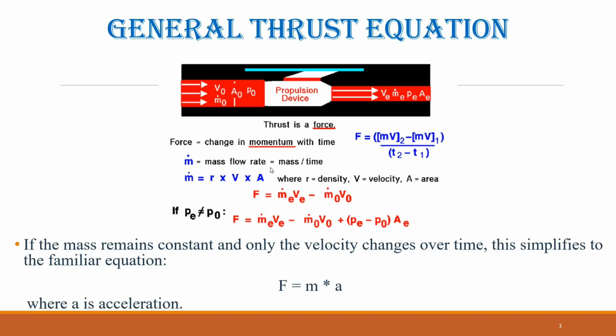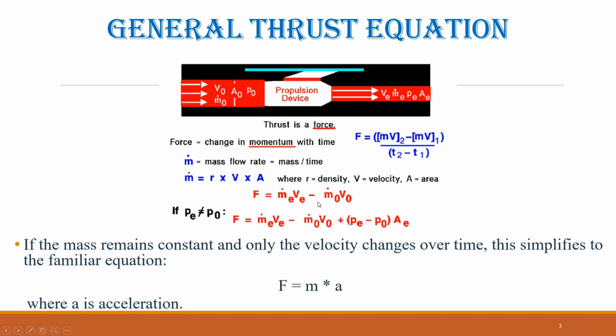Because the mass flow rate already incorporates time dependence, the force generated by a propulsion device can be expressed as the change in momentum, which is the difference between the product of mass flow rate and velocity at the exit of the device, station E, and at the free stream or entrance, station 0. Thrust equals mass flow rate at the exit multiplied by exit velocity minus mass flow rate at the entrance multiplied by entrance velocity. Checking the units confirms that mass flow rate times velocity has the correct dimensions of force.